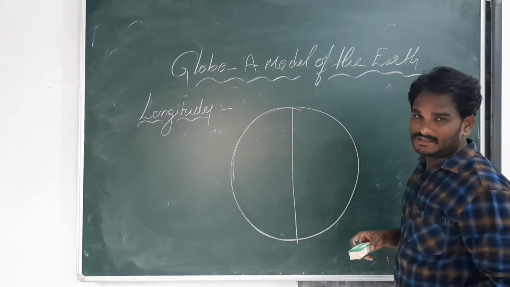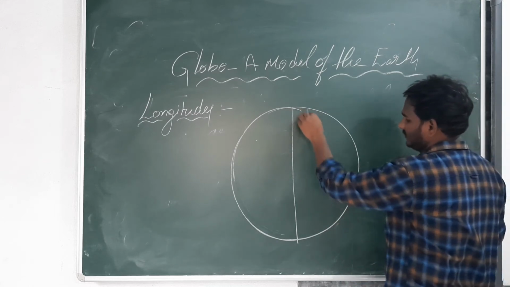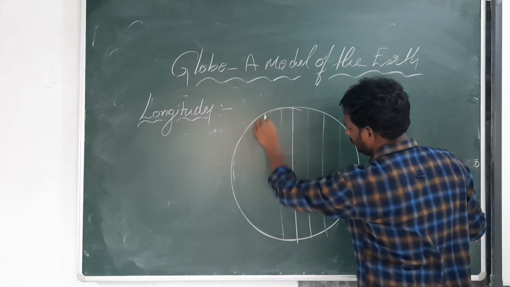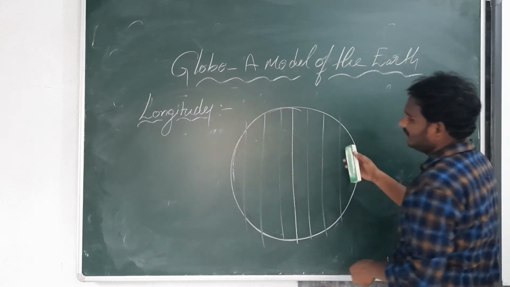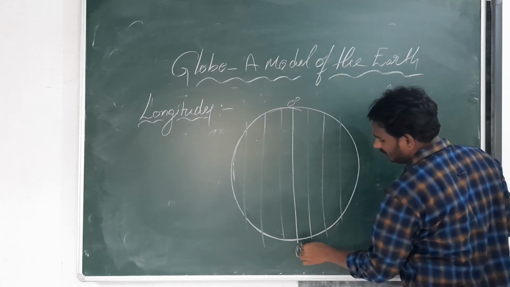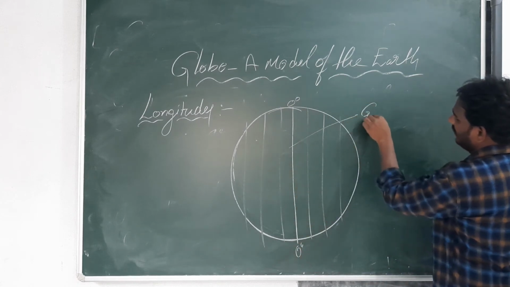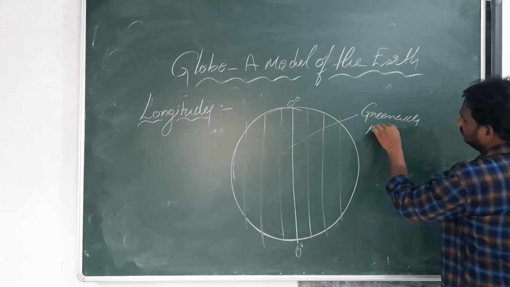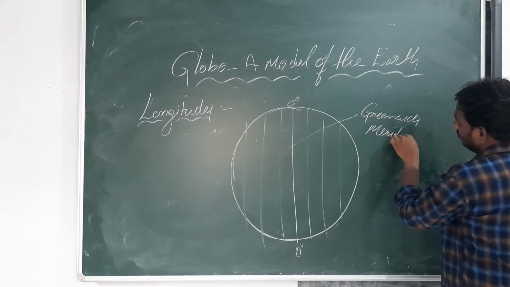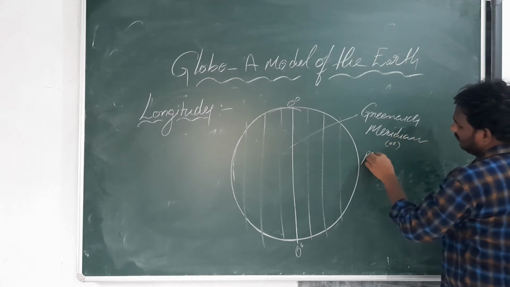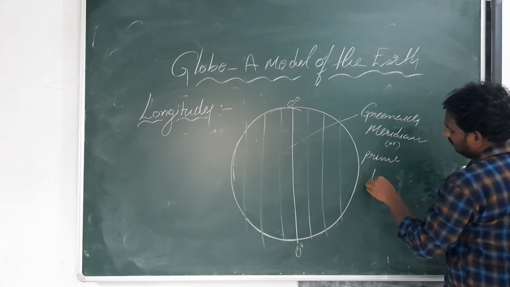These are the longitudes. This is the 0 degree longitude, also called the Greenwich meridian or prime meridian.